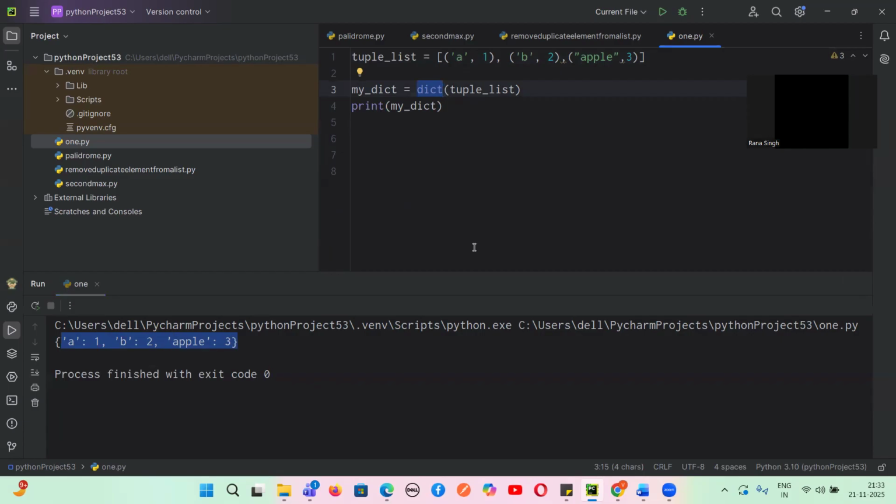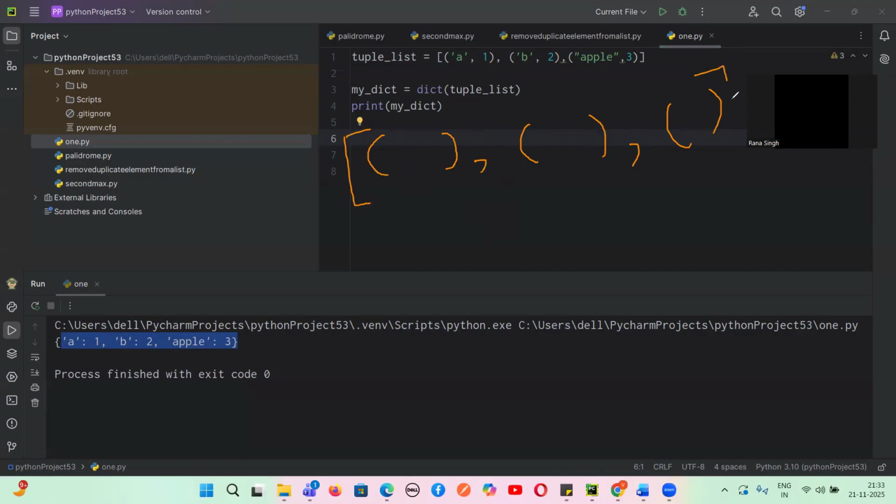Yes, see, this is basically a tuple. Do you guys agree with me? Why is it a tuple? It is written in small brackets. Whenever the items are written in small brackets, this is a tuple. This, with the comma, is a tuple. And this is a tuple. Now, these are a list of tuples because they are inside a list.